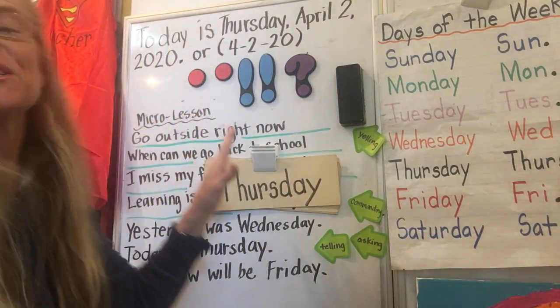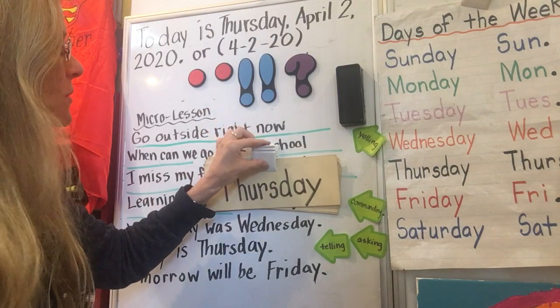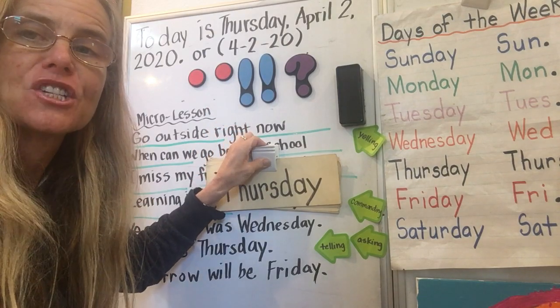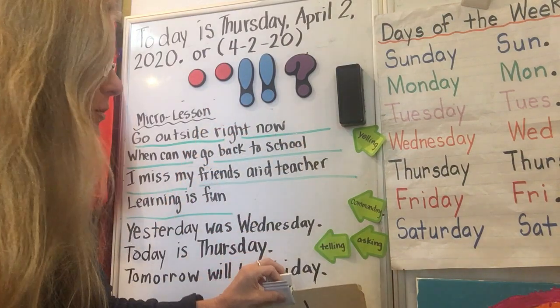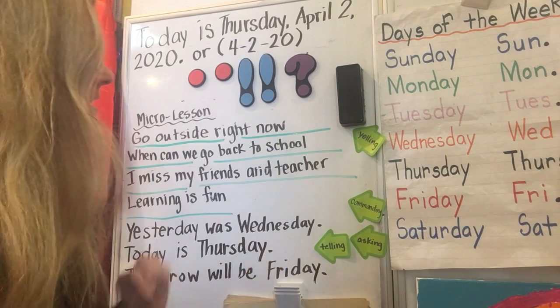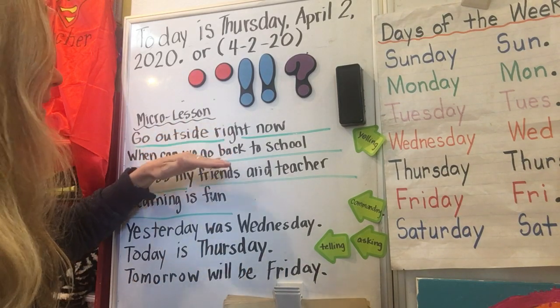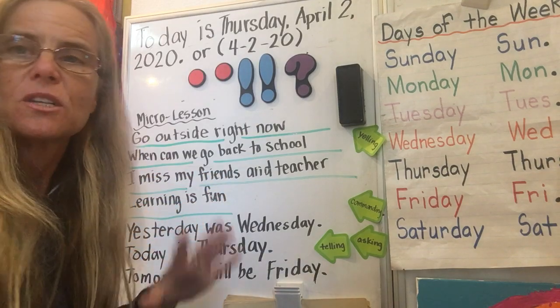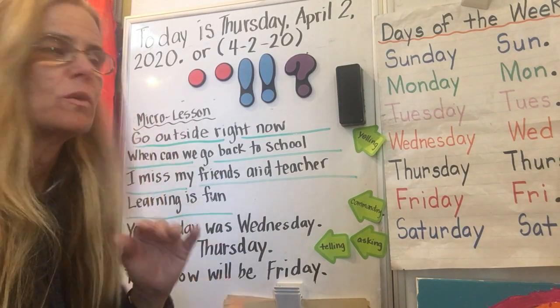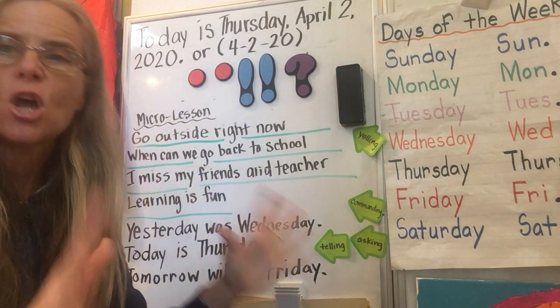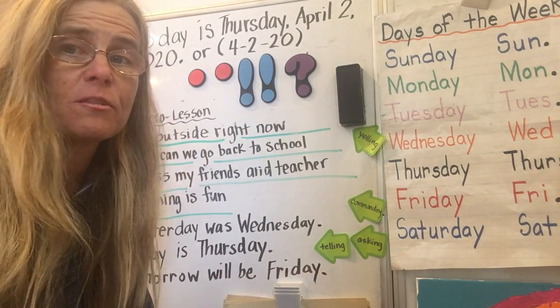All right, so yesterday we talked about punctuation. Today we're going to use application. We want to take it up to a higher level on Bloom's taxonomy. So I've written some sentences, and what I did to divide them is I put a green line between them so you could tell which one was which. But if you notice, I have no punctuation. Do you remember my song from yesterday?